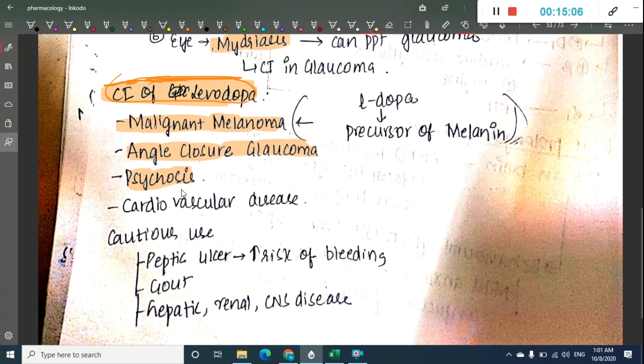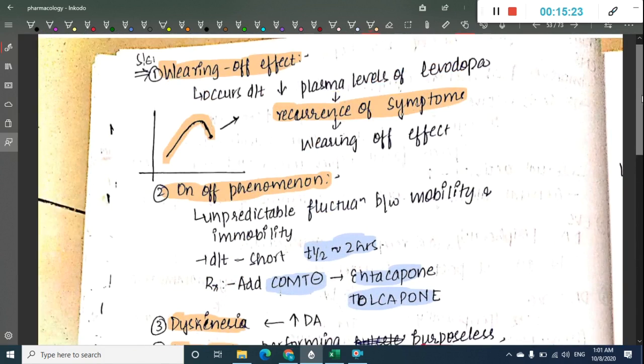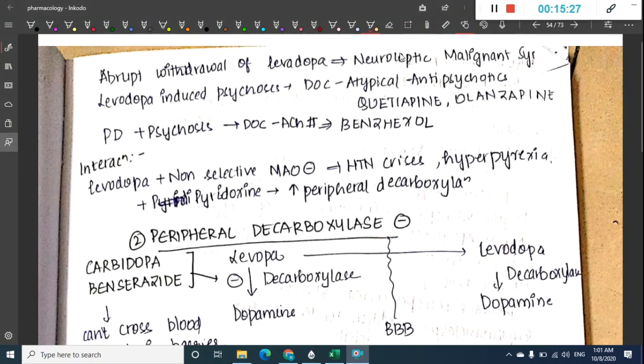It is also contraindicated in psychosis and cardiovascular diseases. But these are cautiously used in peptic ulcer disease, because there is increased risk of bleeding, or gout and hepatic, renal and central nervous system diseases.